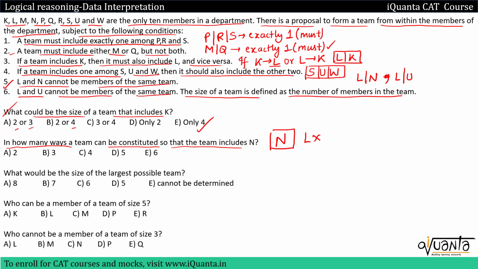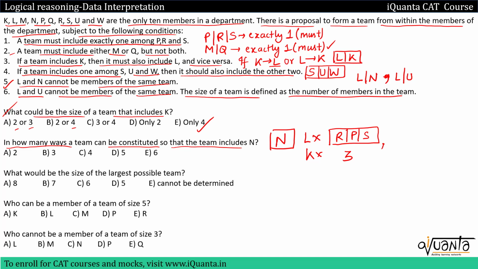If I cannot include L, K won't be there according to condition 3, because L and K will always be together; if one of them is not there, we cannot include the other one. So L and K would be absent. But now there's a must condition that we have to include exactly one out of P, R, S. So exactly one out of these. So 3 ways are possible here. Either R can be included or P or S.